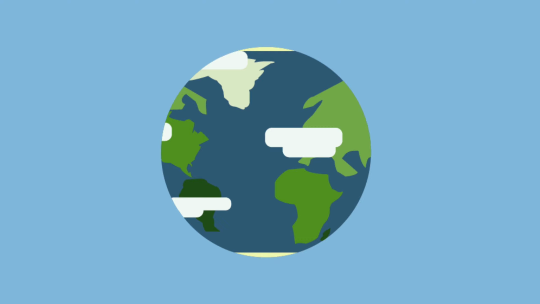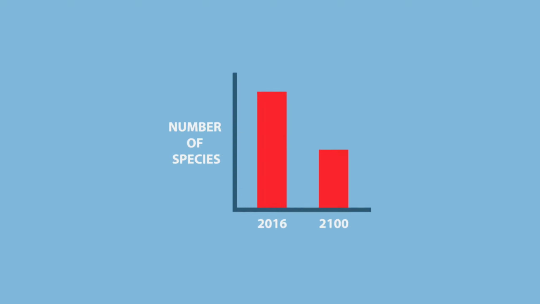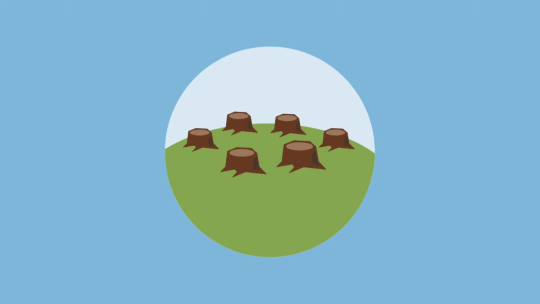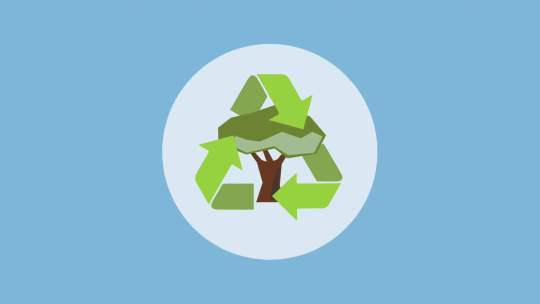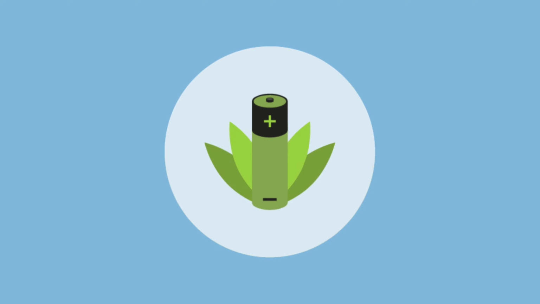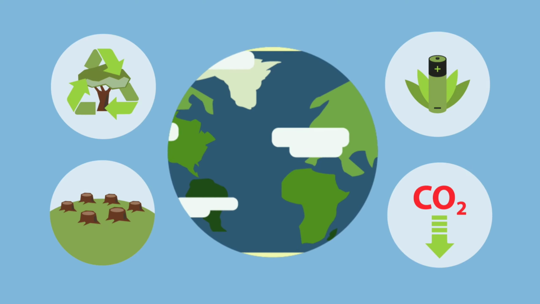Today, many species are becoming extinct at an alarming rate. This is of great concern to biologists and ecologists. It is currently estimated that 50% of all living species will be extinct by the year 2100. But what can we do to slow down or halt this spiral of extinction? Stopping habitat destruction is a key starting point, as well as becoming greener, lowering our carbon footprint, and using sustainable products. We may be able to affect this, and it's up to all of us to play our part.